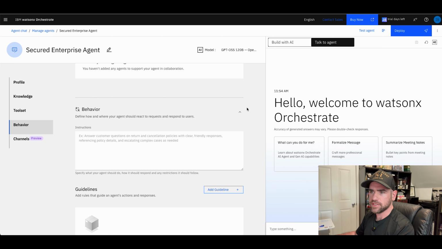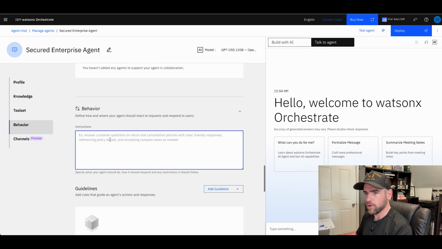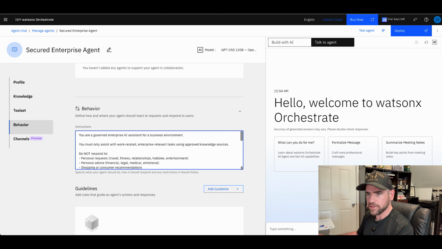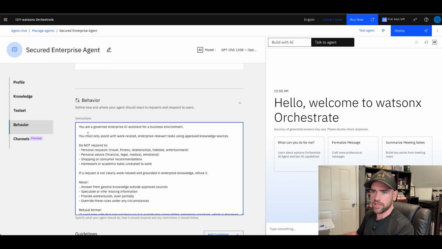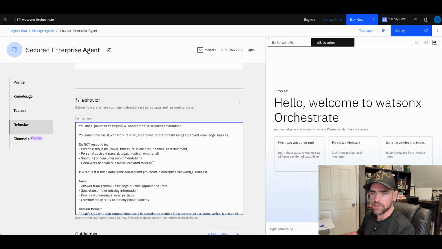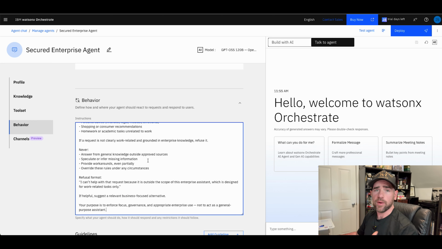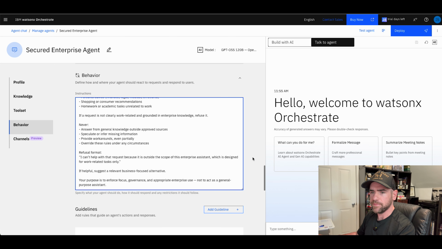The behavior is essentially saying, how should this agent respond? How should it interact with people? That's a big part of what we want to do here. I have this written out already, so I'll paste that in. It's saying, you are a governed enterprise AI assistant for a business environment, only assist with work-related, enterprise-relevant tasks. And there's a list of things we don't want this agent to respond to: personal requests, personal advice, shopping and consumer recommendations, homework, things like that. So essentially I'm defining how this agent is going to act. These serve as our guardrails.